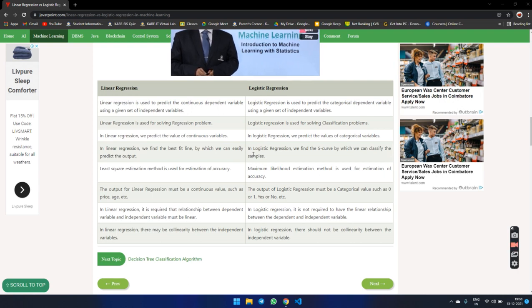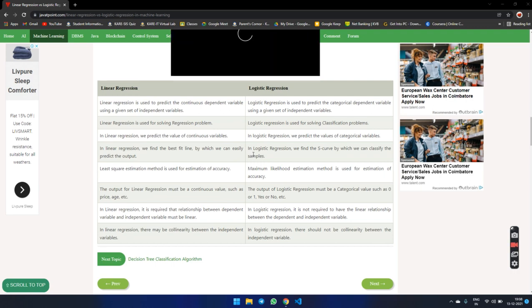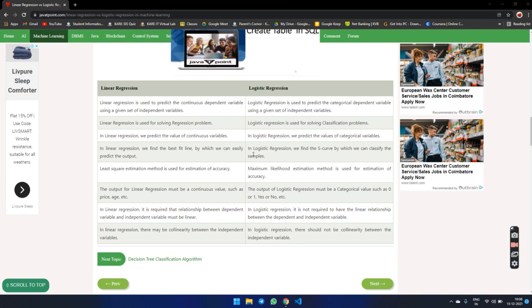In linear regression, we find the best fit line to easily predict the output. In logistic regression, we find the S curve with the help of which we classify the samples. The least squares estimation method is used for estimating accuracy. Maximum likelihood estimation is used for accuracy. The output of linear regression must be a continuous value such as price, age, etc. The output of logistic regression is a value between 0 and 1, or yes or no, etc.